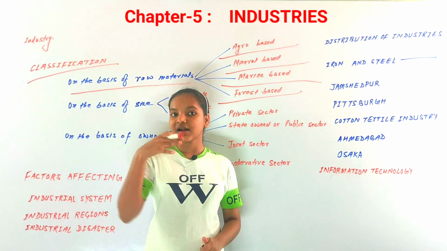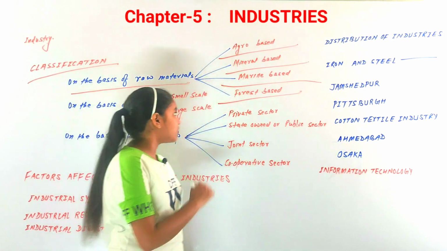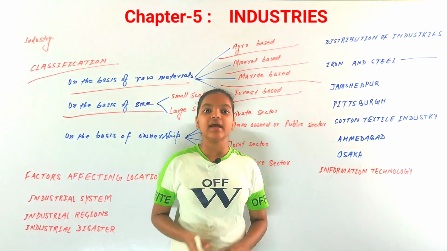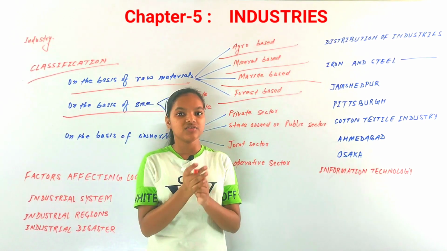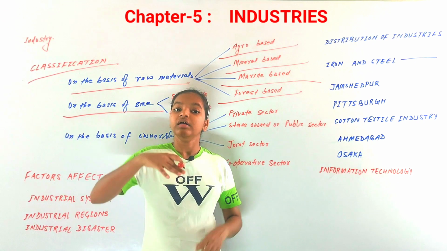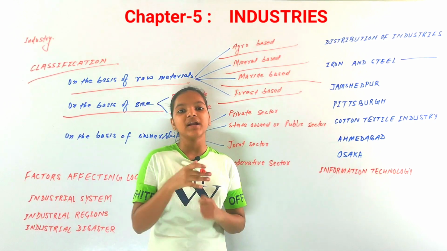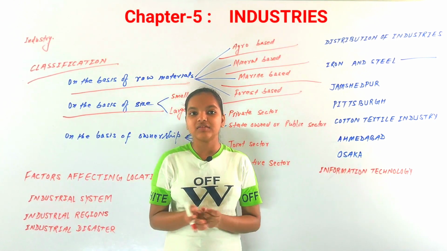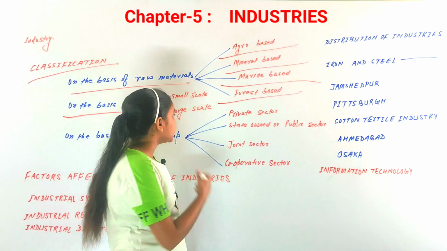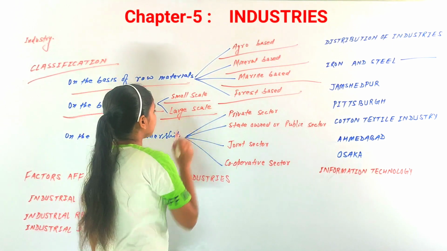Now we have looked at the classification of industries on the basis of raw materials. The second classification can be on the basis of size. On the basis of size means how much labor is working in the industry and how much capital is invested in the industry. So industries can be classified on the basis of size, depending upon the labor, the capital invested, and the area of that industry. There can be two classifications on the basis of size. First is small scale industries and second is large scale industries.